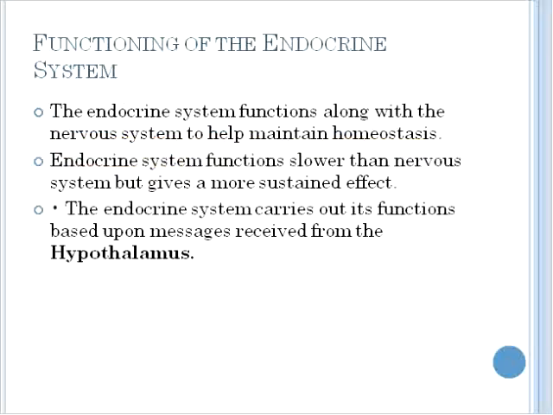In essence, the endocrine system functions to assist in maintaining homeostasis, and it works in concert with the nervous system to do that task. The endocrine system certainly functions significantly slower than the nervous system, but it does give a more sustained effect.